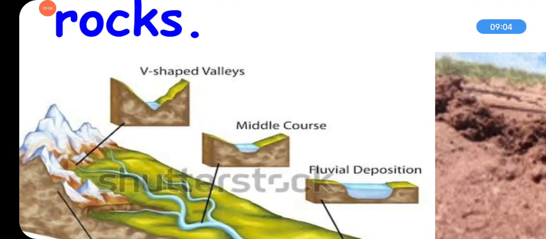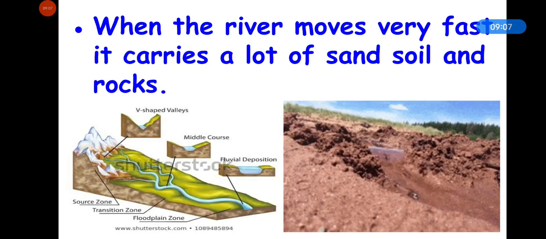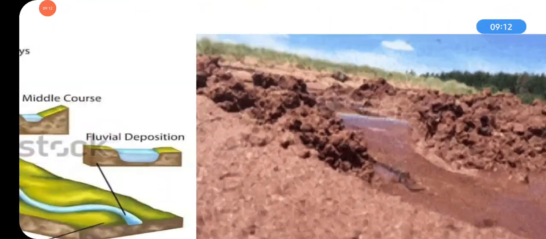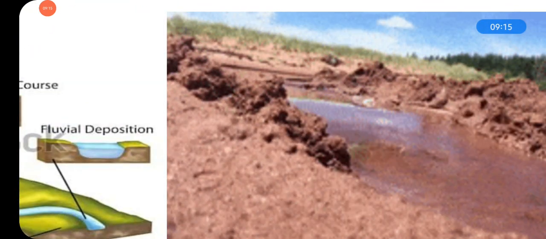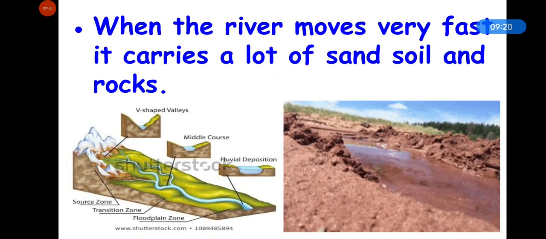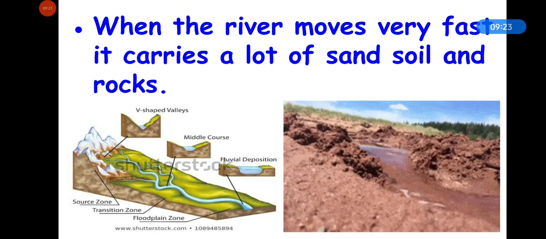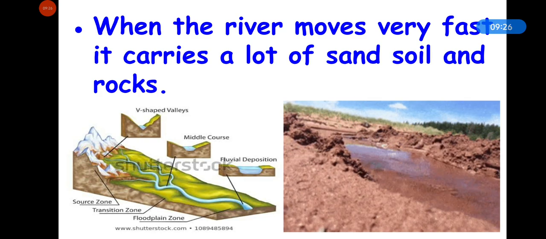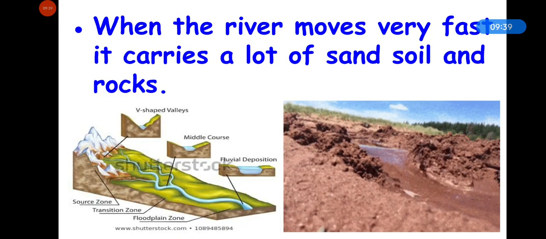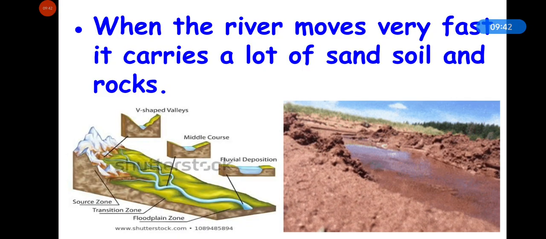This shape is called V-shaped valleys. And it carries soil, sand and rocks with it because the flow is very fast in youth stage. And because of the fast flow, it cuts the river bed and makes it look like the shape of the alphabet V. You need to understand this, okay? Don't be confused. Only because of the flow, it makes cuts and makes the shape of the alphabet V. It is from the upper course of a river, from where the river begins.